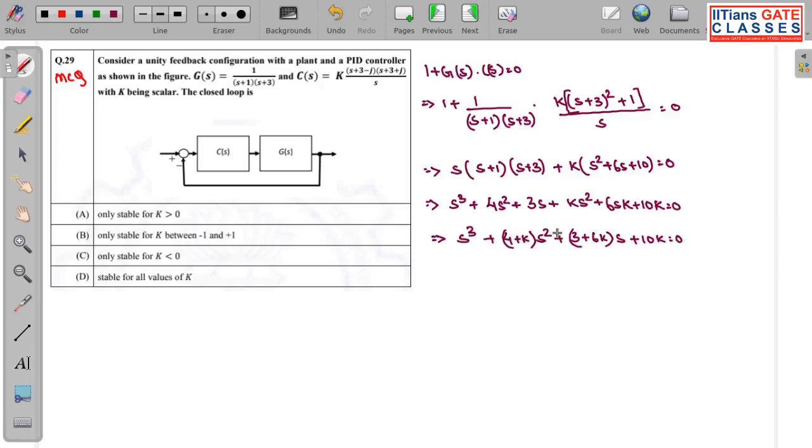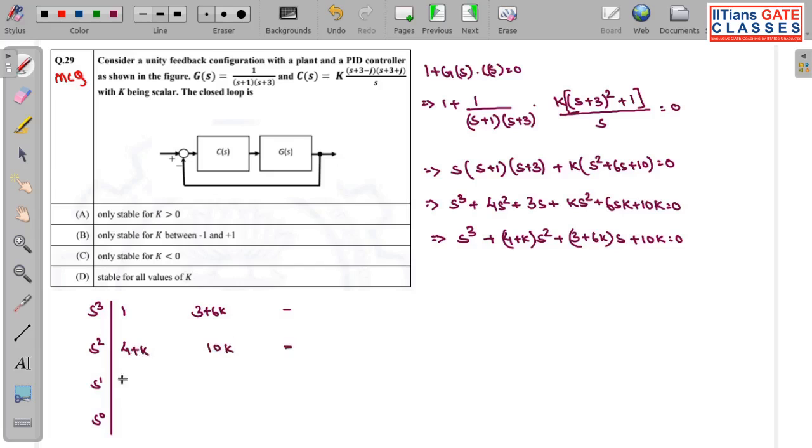Now what to do? We have to formulate the Routh-Hurwitz table. That is quite simple: s cube, s square, s to the power 1, s to the power 0. So what will be the first row I enter? It will be 1 and 3 plus 6K. What is the second row I have to enter? The second row will be 4 plus K and 10K.